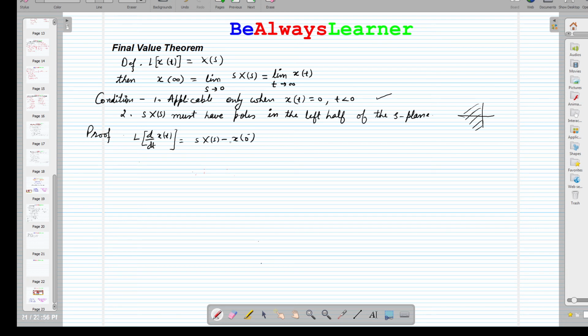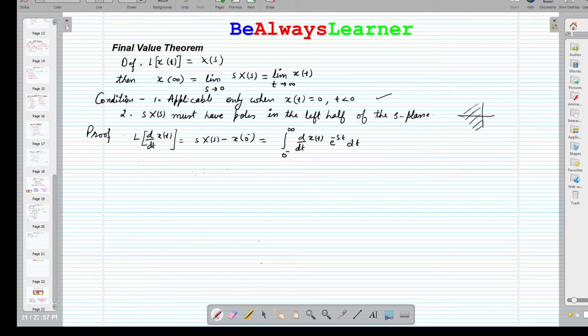That is the property of the Laplace transform, and that is equal to, by definition, the integration from 0 to infinity of d by dt of x(t) and e raised to the power minus st. By definition, we can write it further.